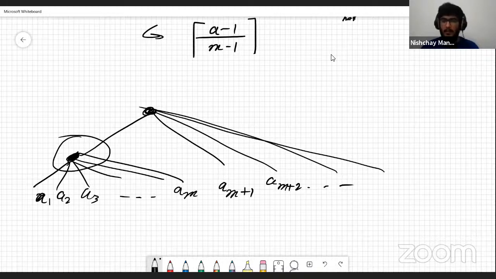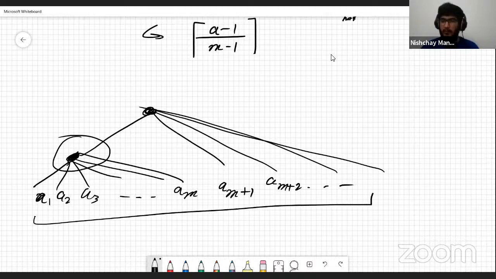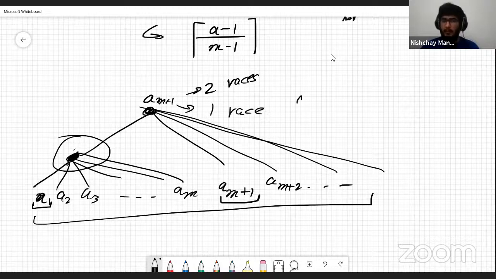Let's say only these many horses are there. If A1 is going to be my final winner, then he has had 2 races. But if the horse was from AM+1, he would have had 1 race only, and A would be 1.